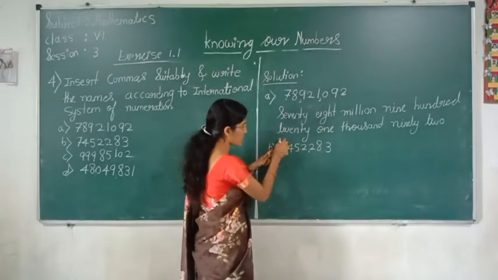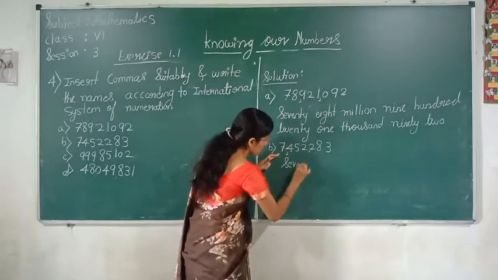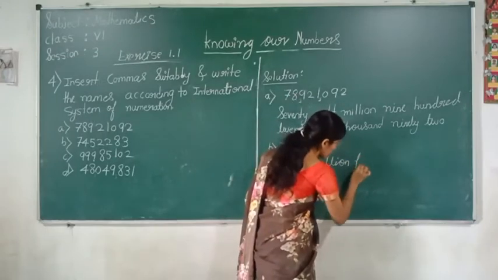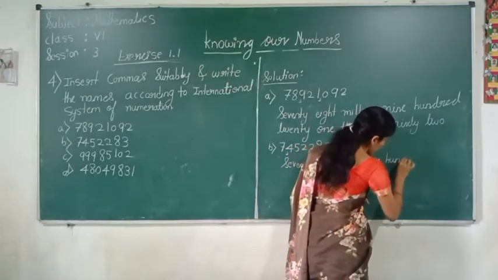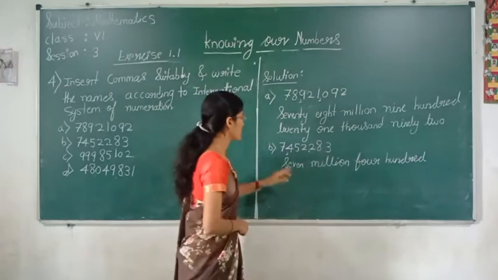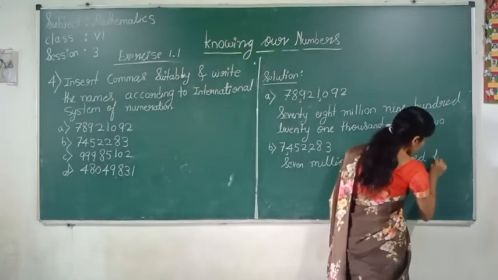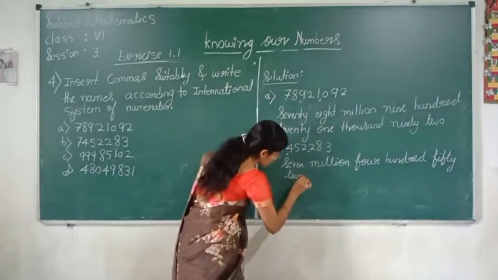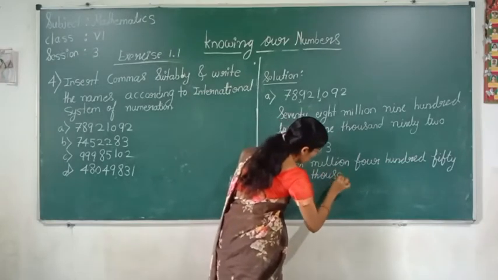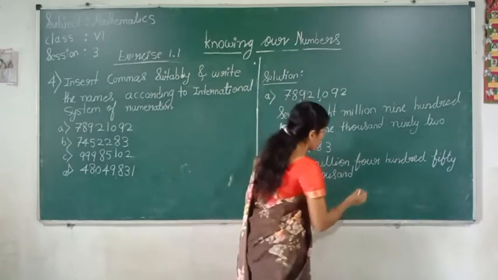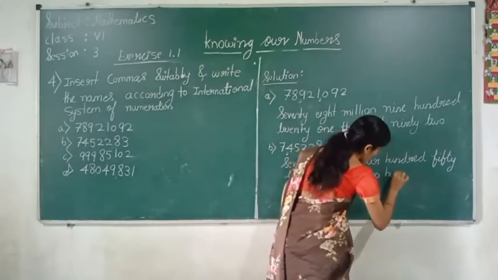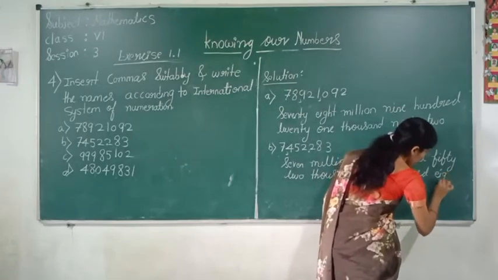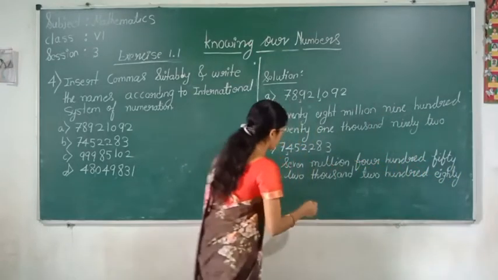After every comma you have to take the period name. Here 7 million, 400, 52,000, 200, 283.